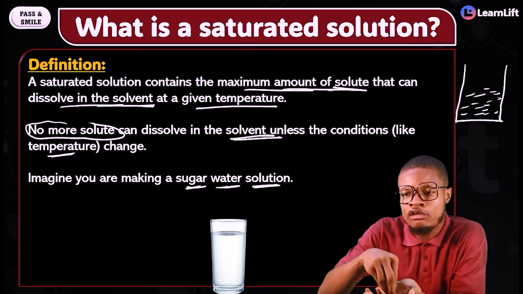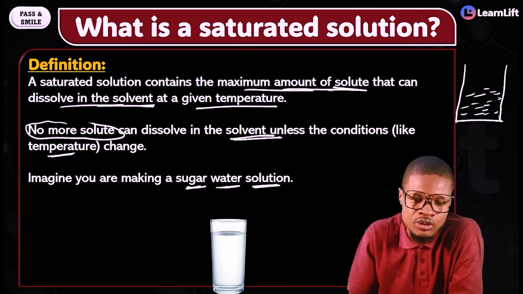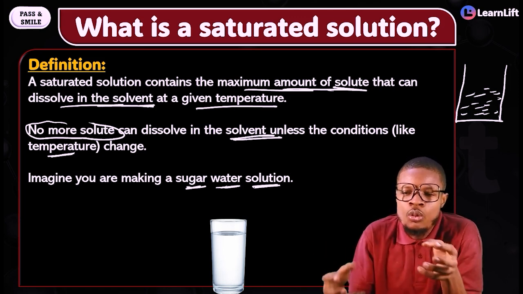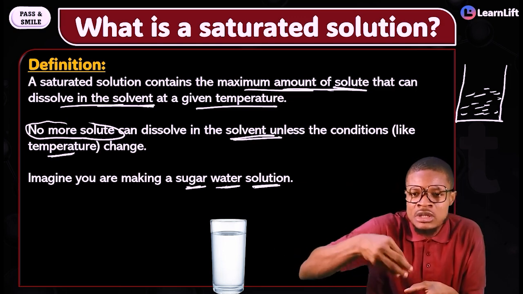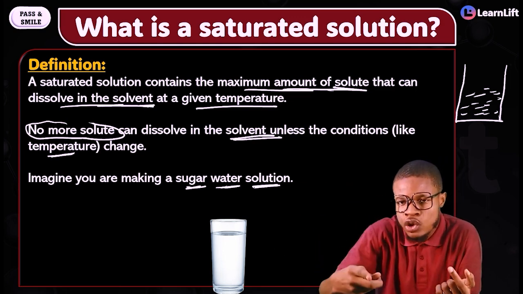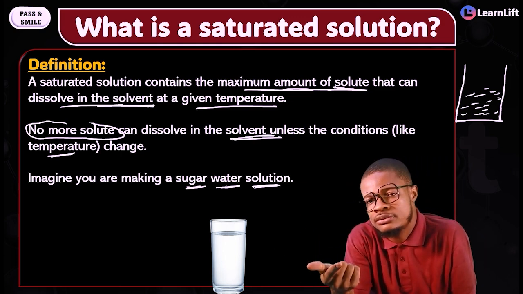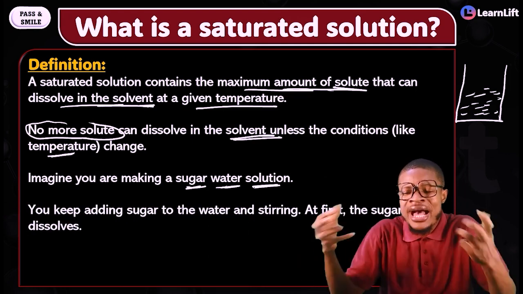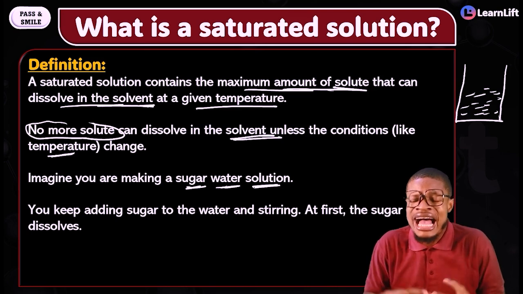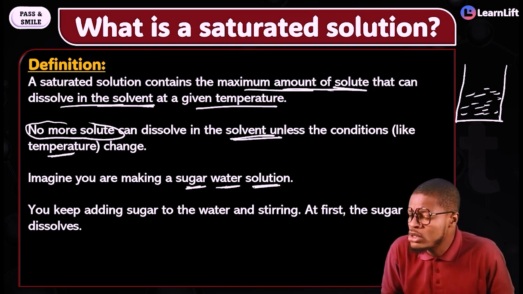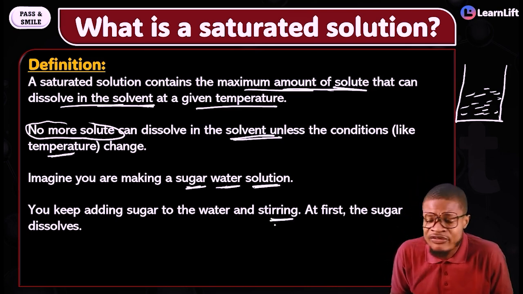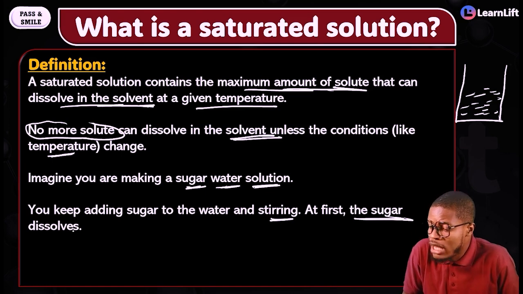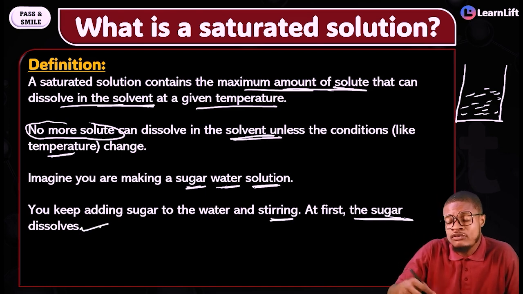If you add that 1 spoon of sugar, the water will dissolve the entire sugar, right? So the water still needs more sugar. Because the water needs more sugar, that solution is said to be unsaturated. But that unsaturated solution, what happened to it? You keep adding more sugar to the water, and you are stirring it. At first, all of that sugar will do what? Dissolve.